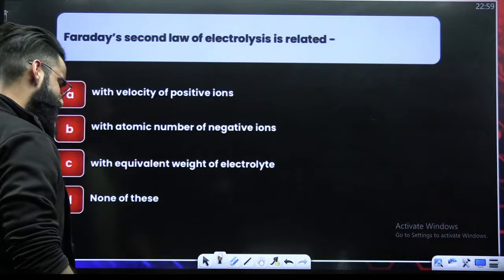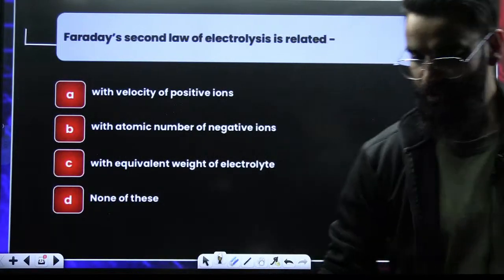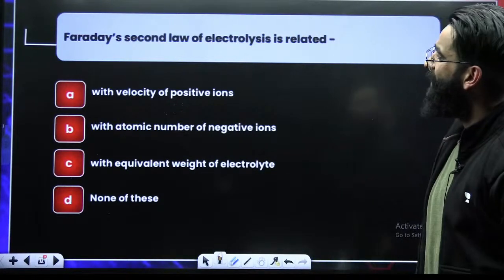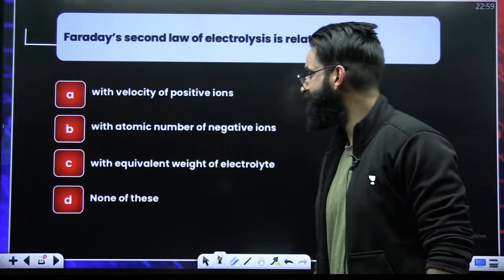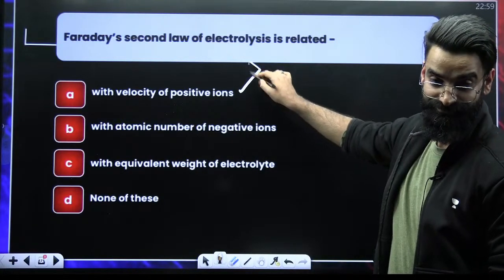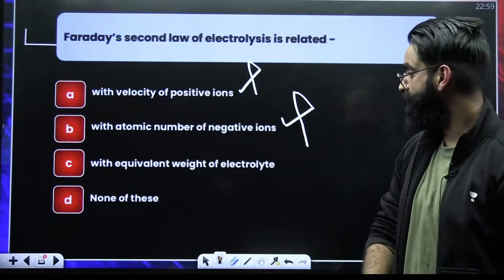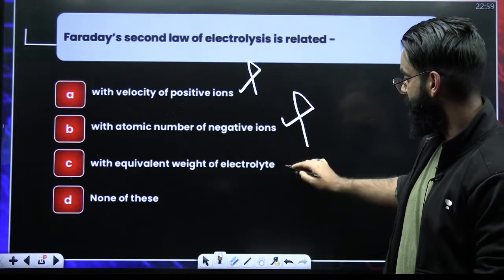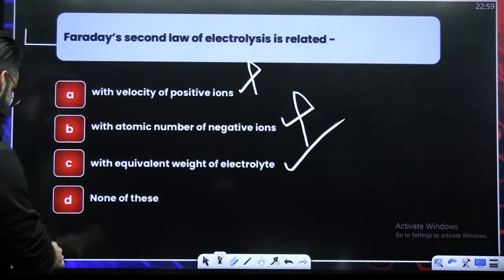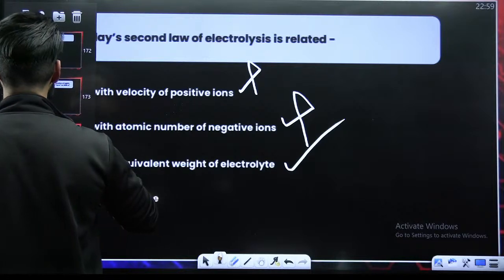Okay, this question I believe everyone should solve with their eyes closed. Tell me its answer quickly. Faraday's second law is based on what? Velocity of positive ions, atomic number of negative ions, or equivalent weights of electrolytes. Right? This is a very predictable and easy question.